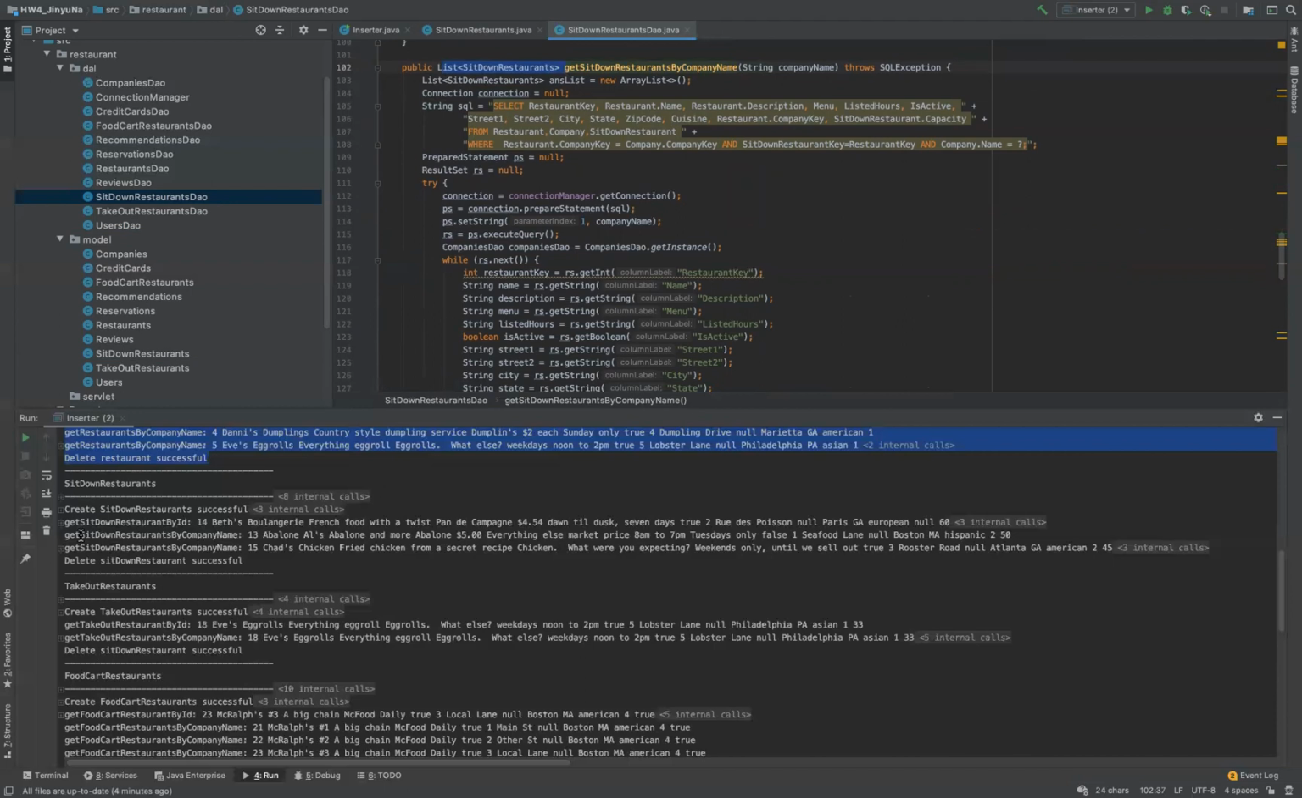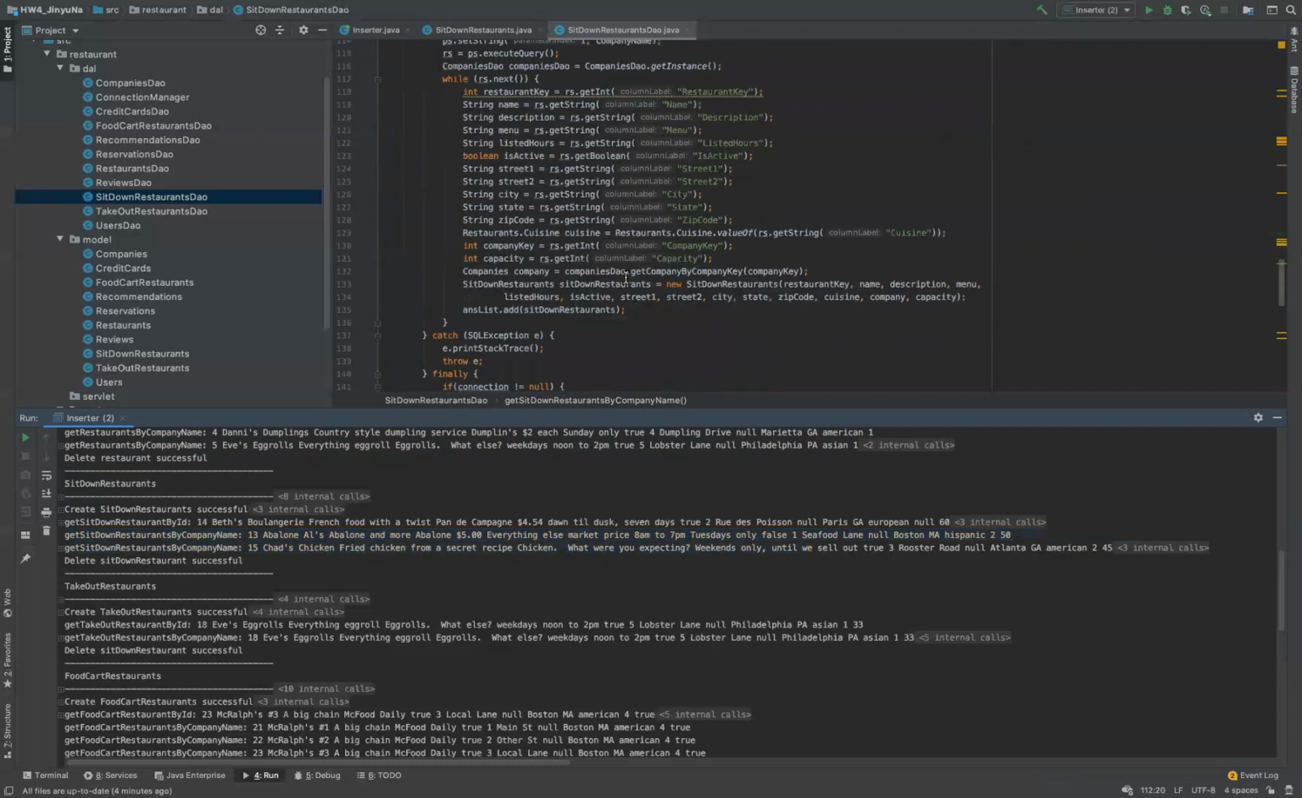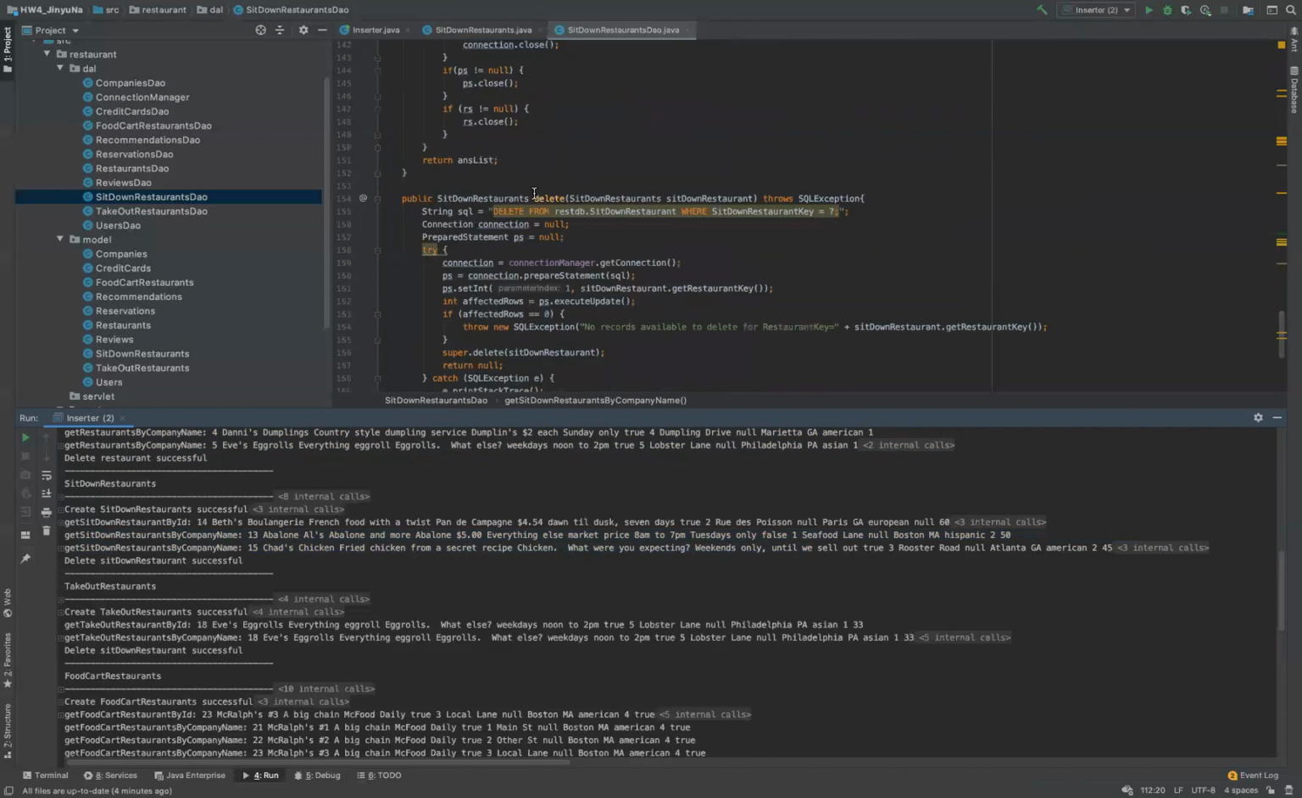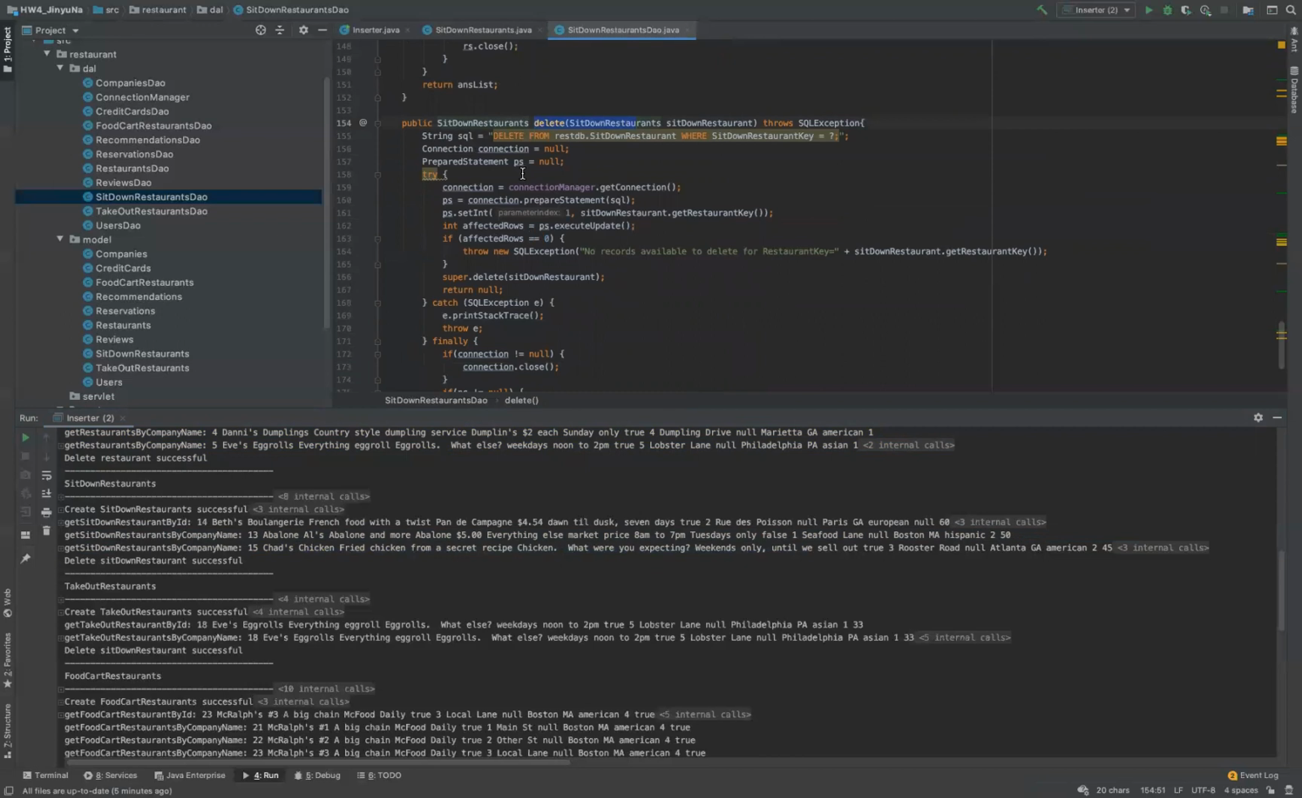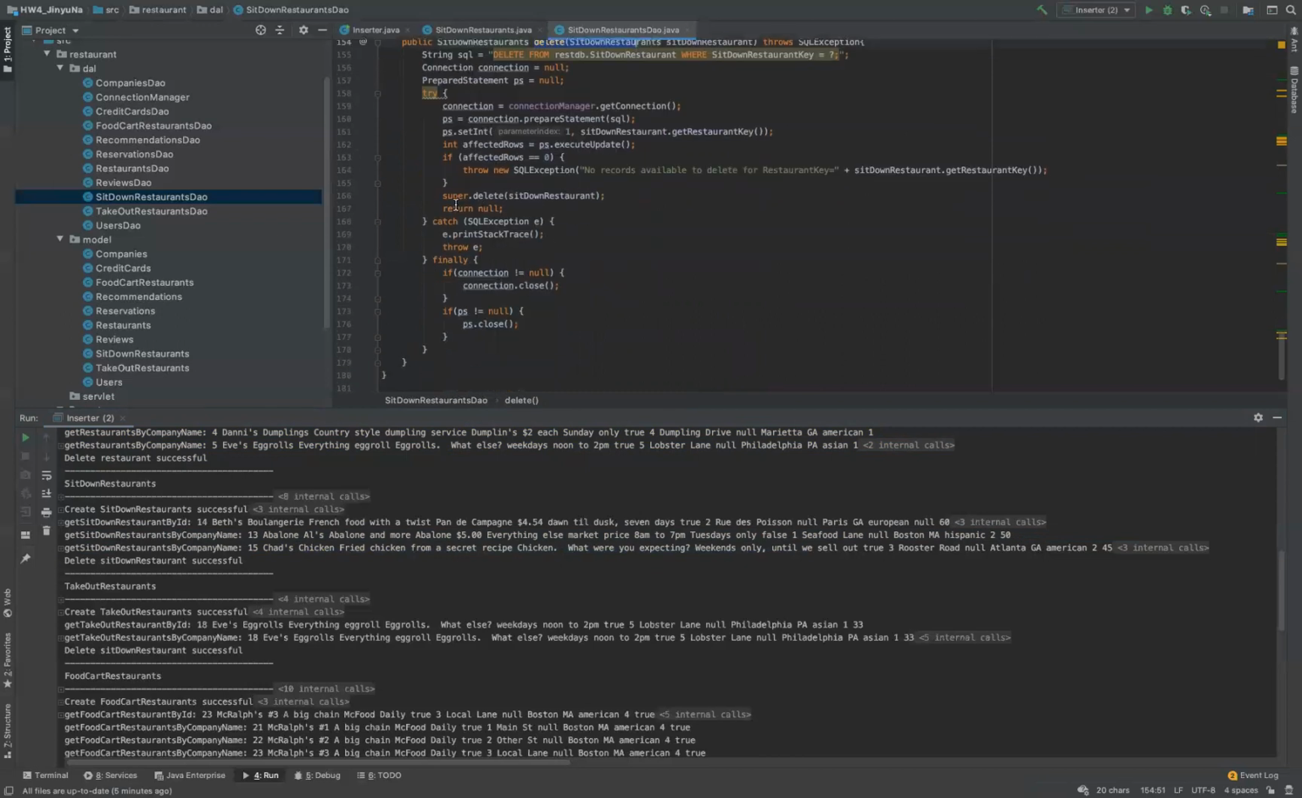So we can see we have two outputs when we run this function. And the final one is the delete function. So we will delete the subclass and then we will delete the superclass.